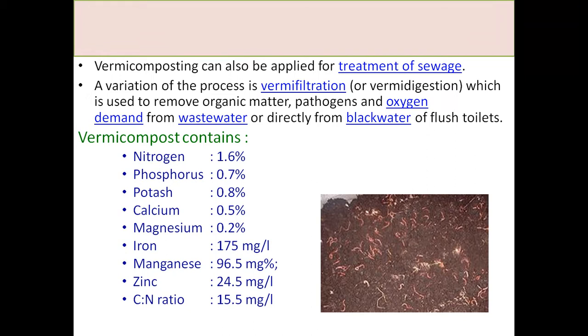Various industrial wastes can be used for the preparation of compost by using earthworms. A variation of the process is vermifiltration or vermidigestion, which is used to remove organic matter, pathogens, and oxygen demand from wastewater, directly from the black water of flush toilets, that is, the sewage. These are the nutrient contents of vermicompost: nitrogen, phosphorus, potash, calcium, magnesium, iron, manganese, zinc, and carbon-nitrogen ratio. These are the prescribed limits.